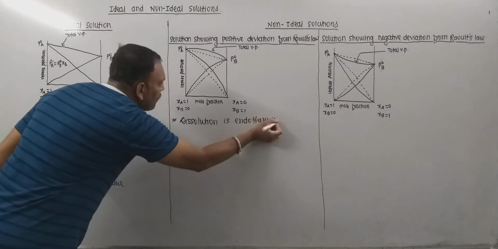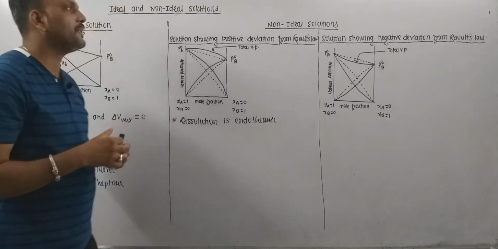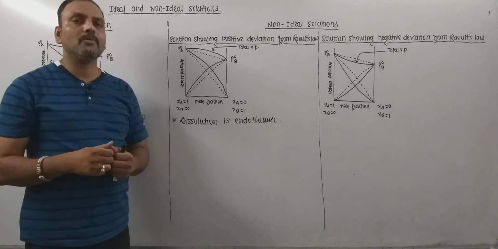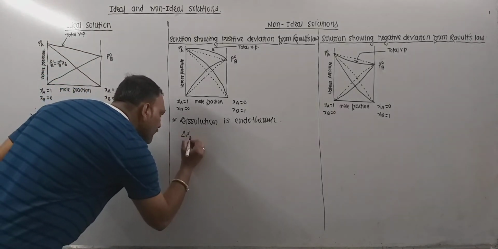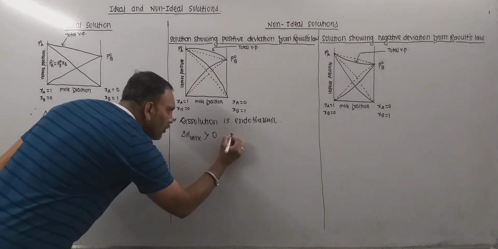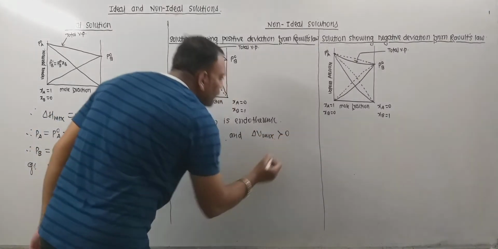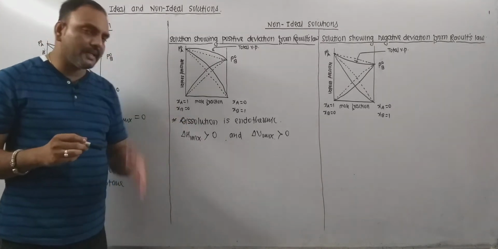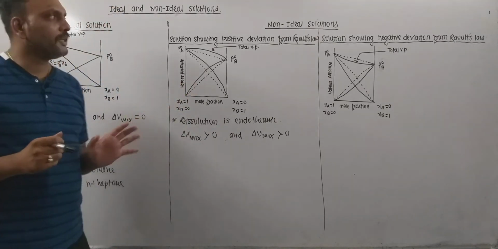I mean, when we prepare a solution, if the resulting solution shows positive deviation from Raoult's law, then definitely that dissolution is endothermic. And thus delta H, the enthalpy change of the resulting mixture, will be greater than 0, and hence the volume change of the mixture is also greater than 0. So this is a very important characteristic property of the non-ideal solution which shows positive deviation.